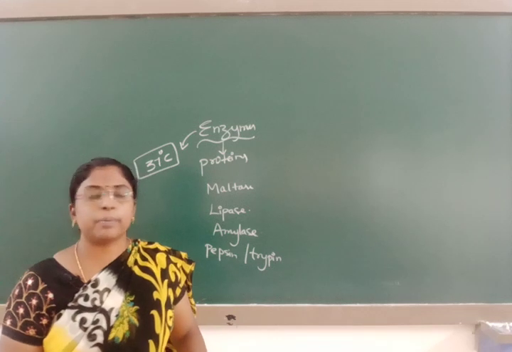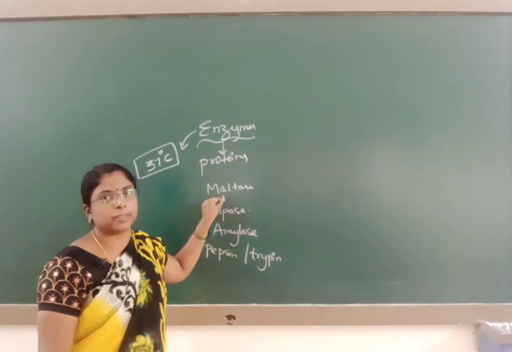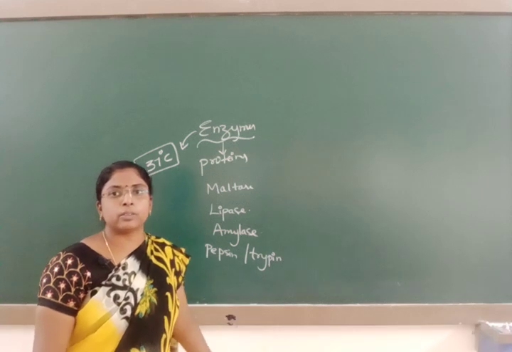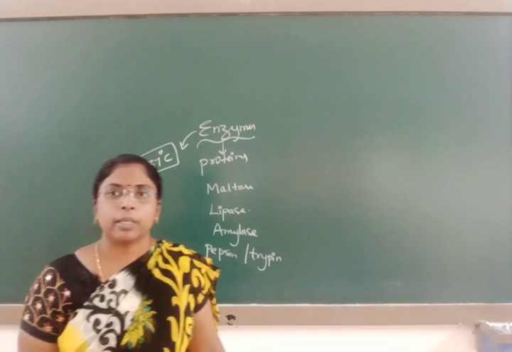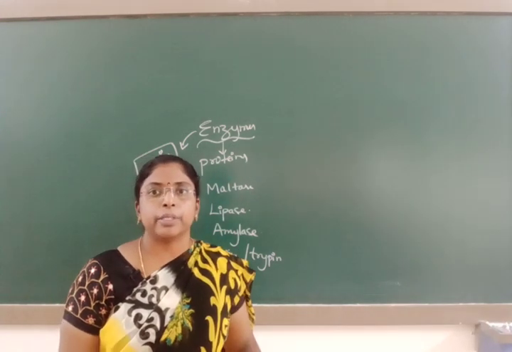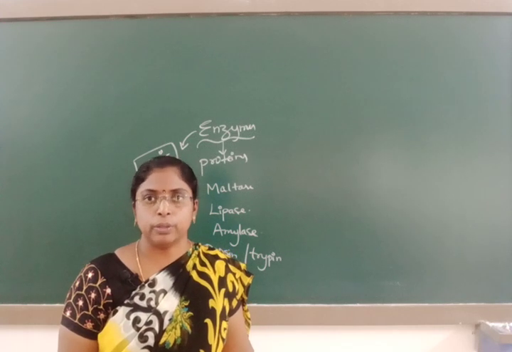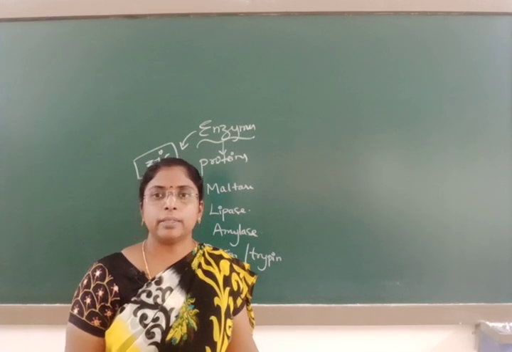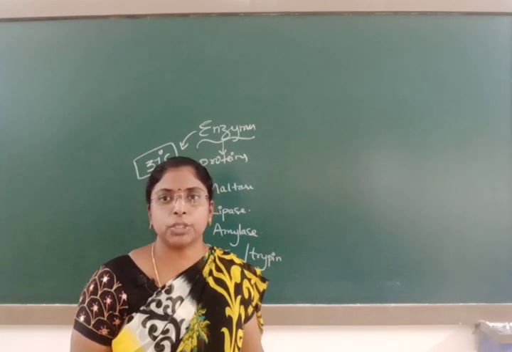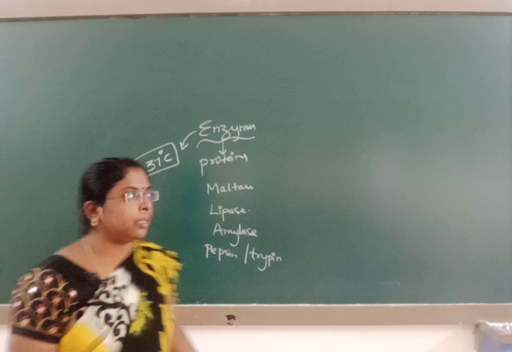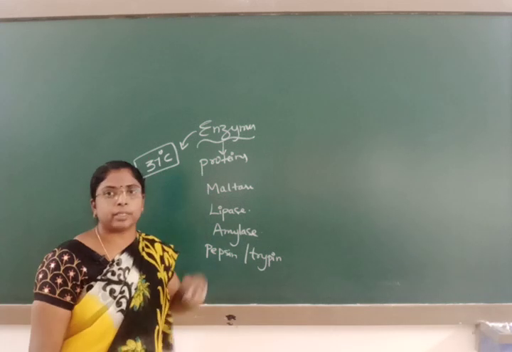The reaction takes place only in the presence of maltase. If other enzymes are also present, they do not interfere in the chemical reaction. A specific enzyme is responsible for a specific process. Hence, enzymes are very specific in nature and have maximum activity at 37 degrees Celsius.